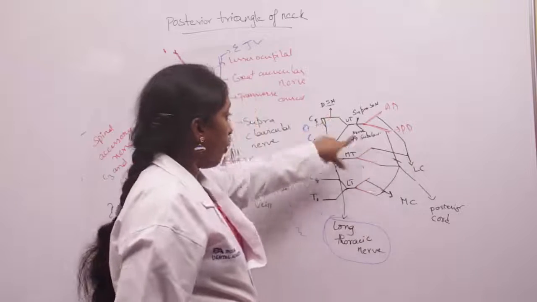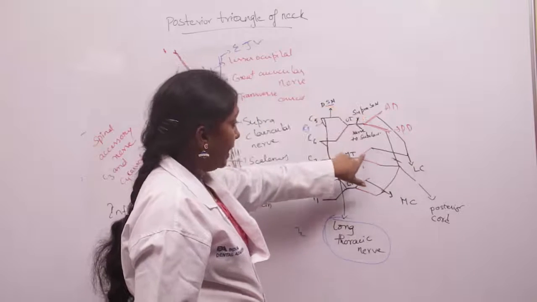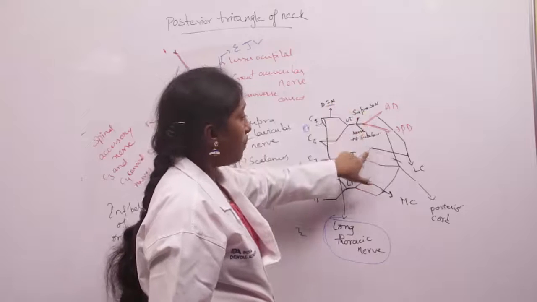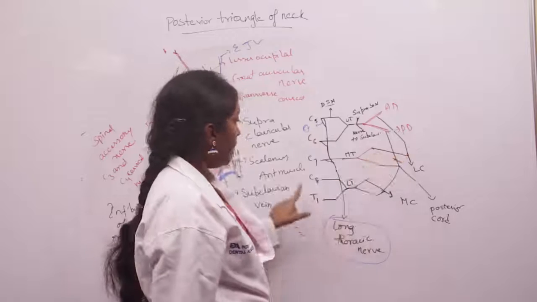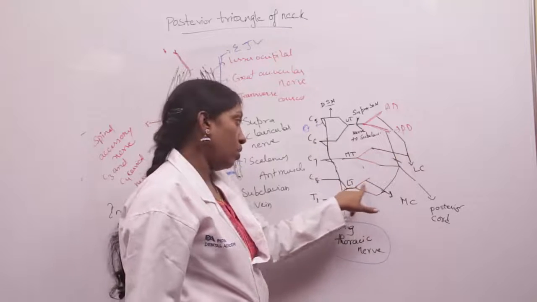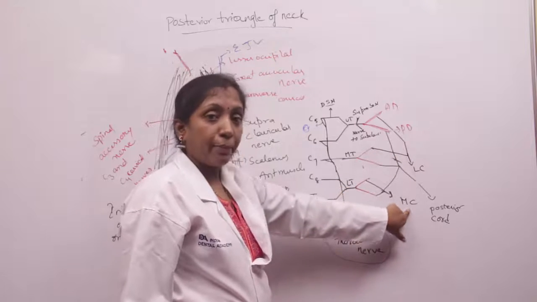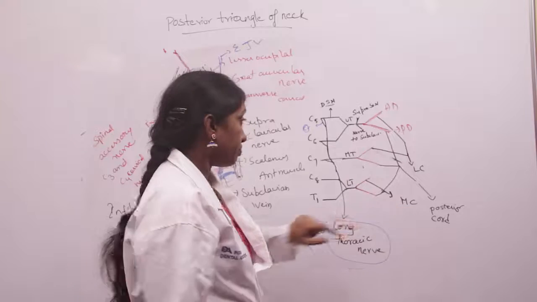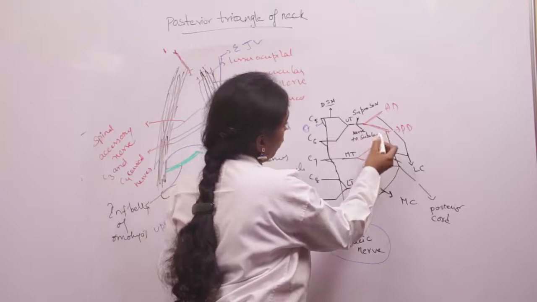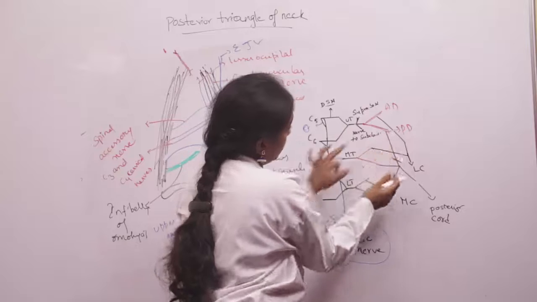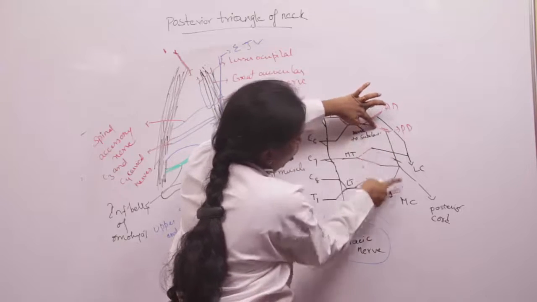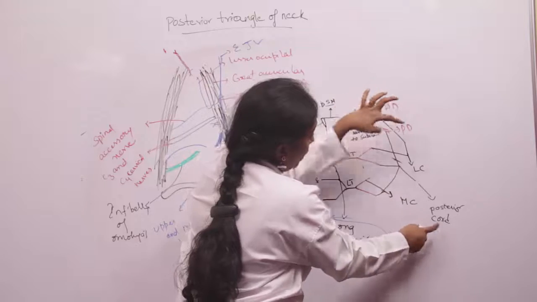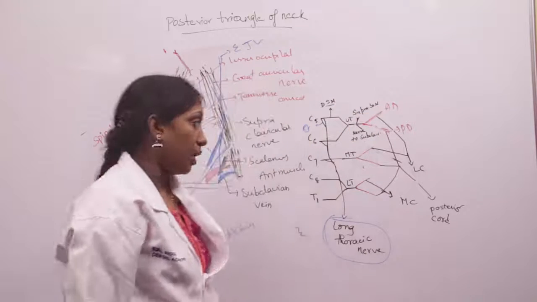The anterior divisions of the upper and middle trunks unite to form the lateral cord of the brachial plexus, and the anterior division of the lower trunk forms the medial cord of the brachial plexus. And the posterior divisions of all three trunks unite to form the posterior cord of the brachial plexus.